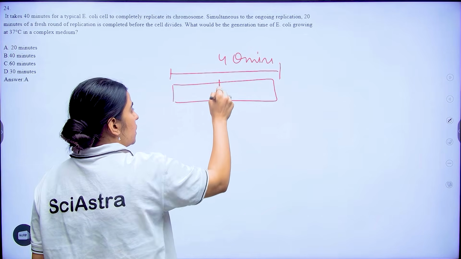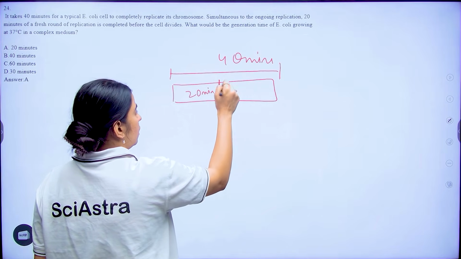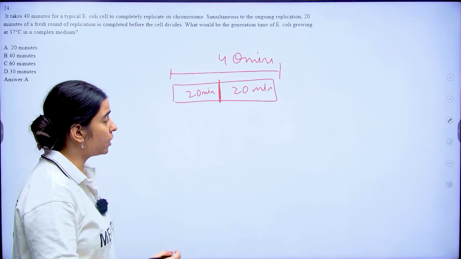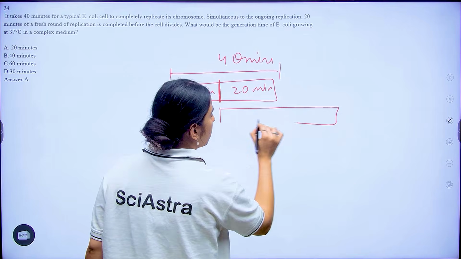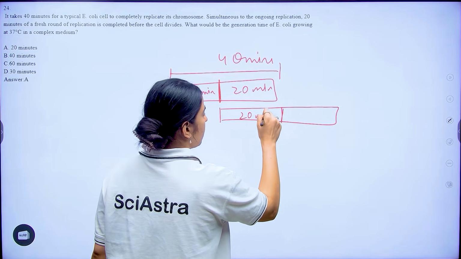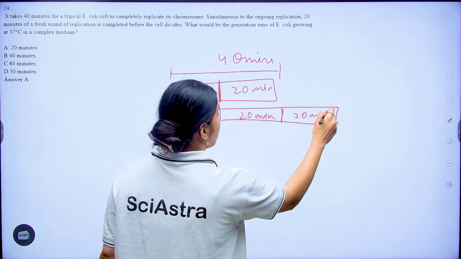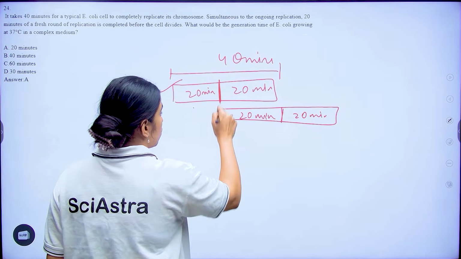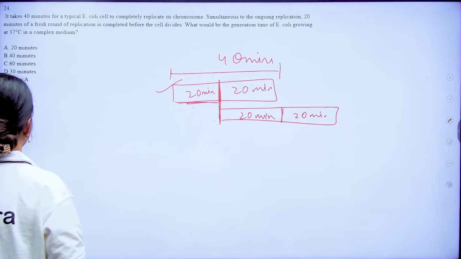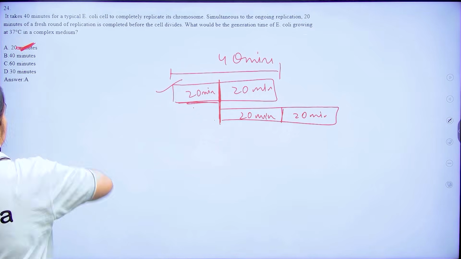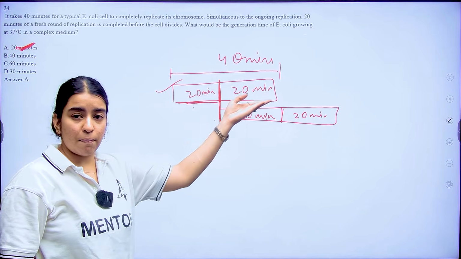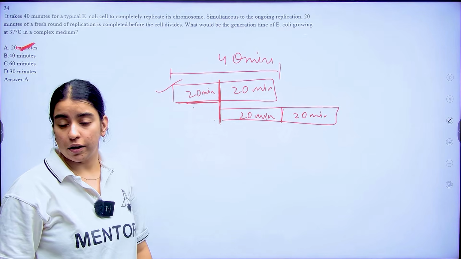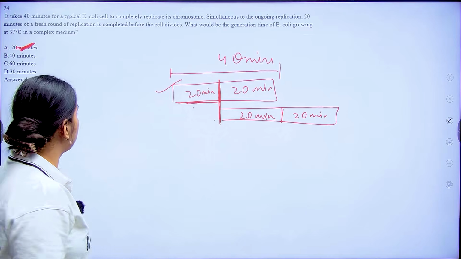But midway, that is in 20 minutes, before even the first replication has been completed, your E. coli starts a new replication. So that means the generation time for a new E. coli is only 20 minutes. Even though the replication is being completed here, your new generation starts at your 20 minutes point. So here my answer will be 20 minutes.